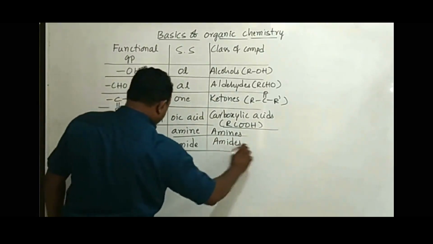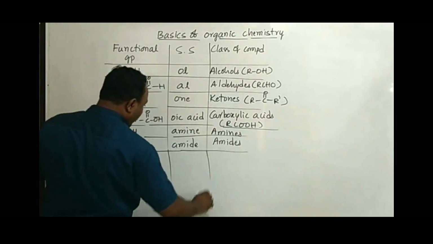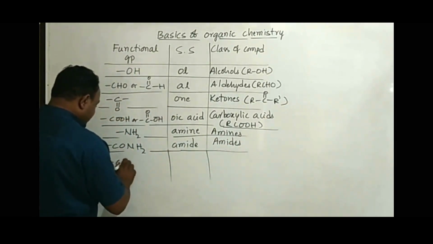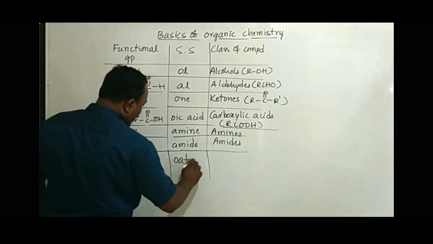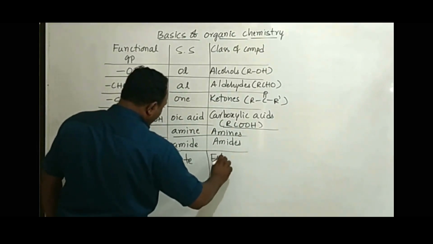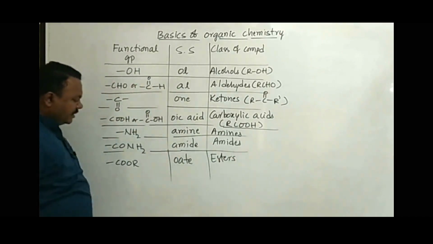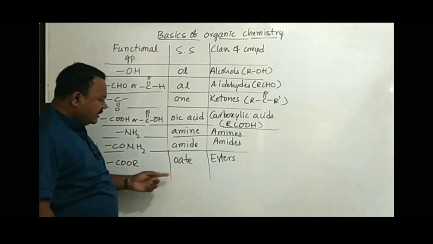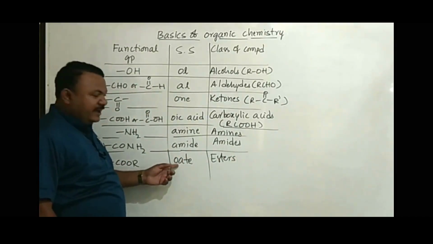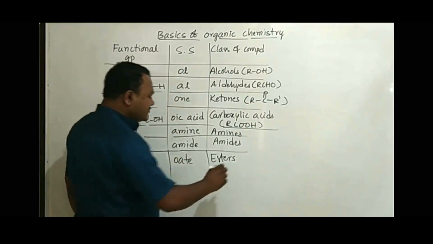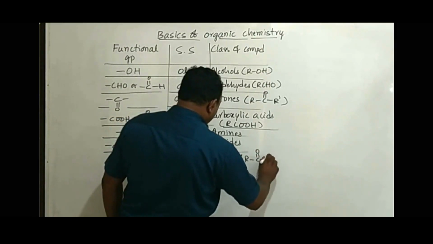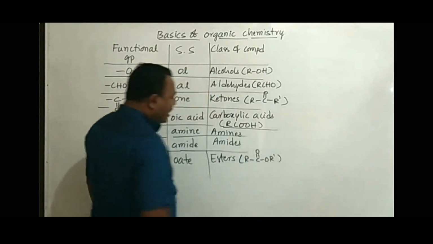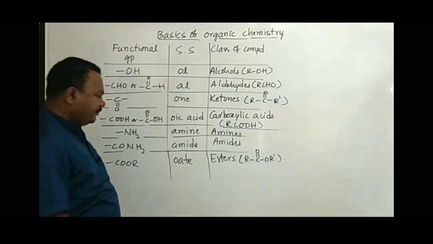If the functional group is COOR, we use a secondary suffix OATE. The compounds are called esters, represented by general formula RCOOR', where R and R' both are carbon groups.